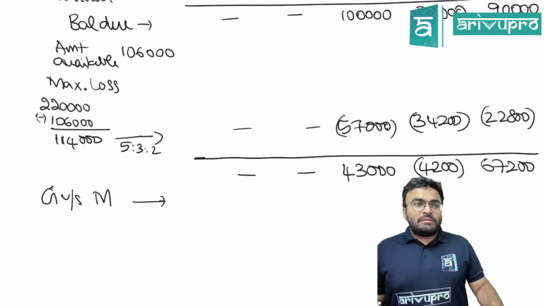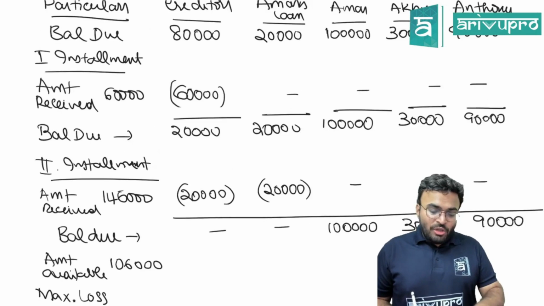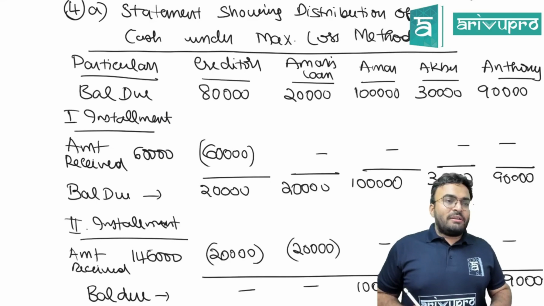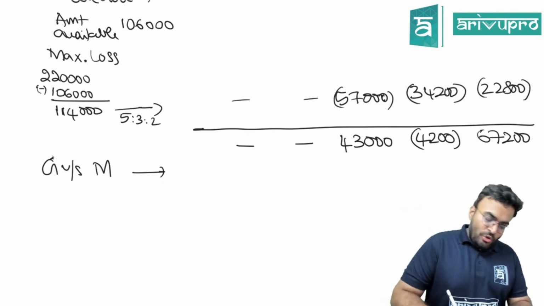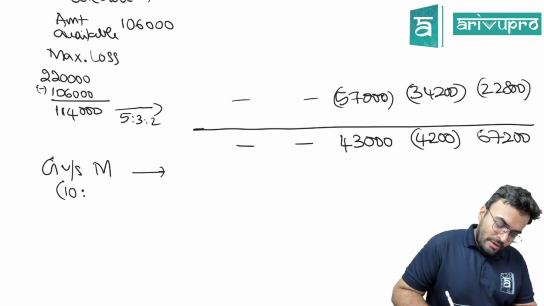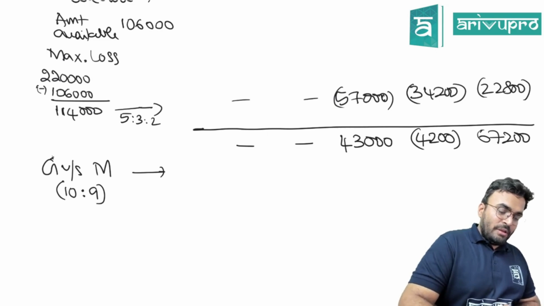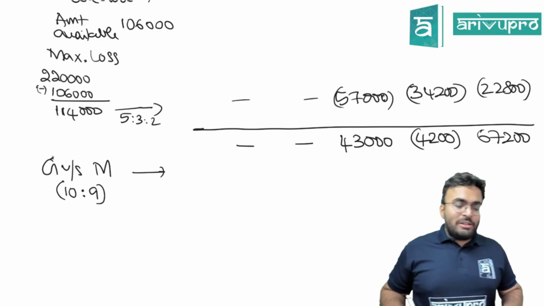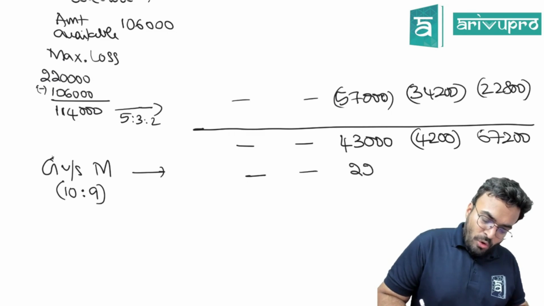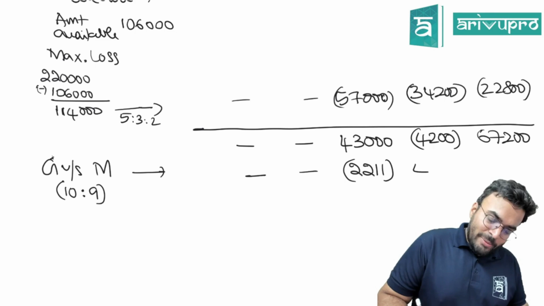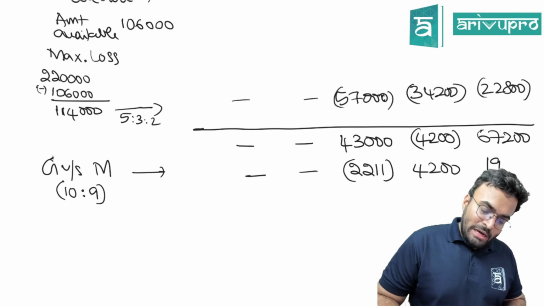Are you getting this? 10:9 is the capital ratio. How? See here, capital 1,90,000, so it will be distributed in the capital ratio of 10:9. 4,200 into 10 by 19. You get how much? 2211. And here it is going to be 4,200 into 9 by 19, which is 1989.